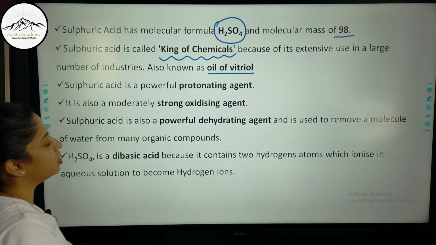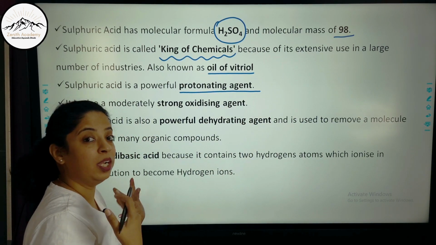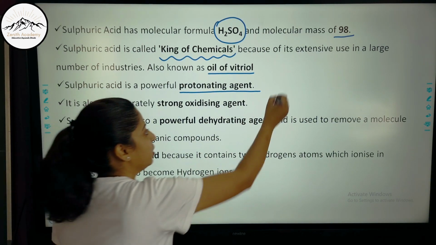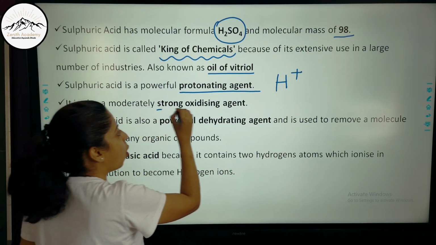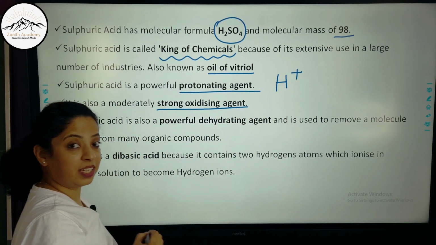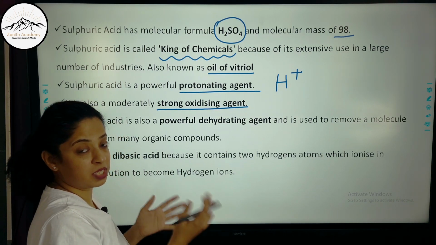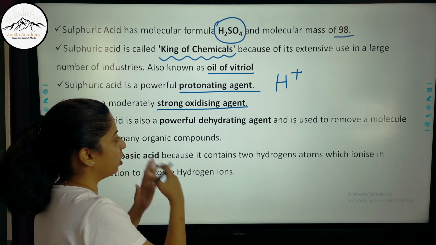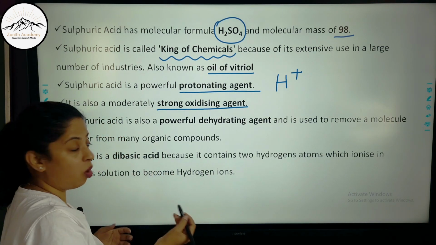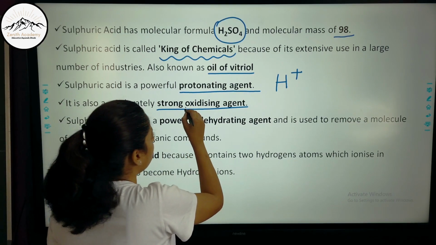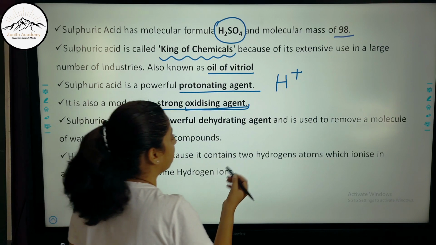Now sulfuric acid is a powerful protonating agent, means it is able to provide protons, or you can simply say H plus ions. It is a very strong oxidizing agent, that is, it is able to oxidize the other species which is present with it in the reaction. So on the reactant side, it will oxidize the other species which is along with H2SO4. So it is a strong oxidizing agent. It oxidizes other species and itself gets reduced.